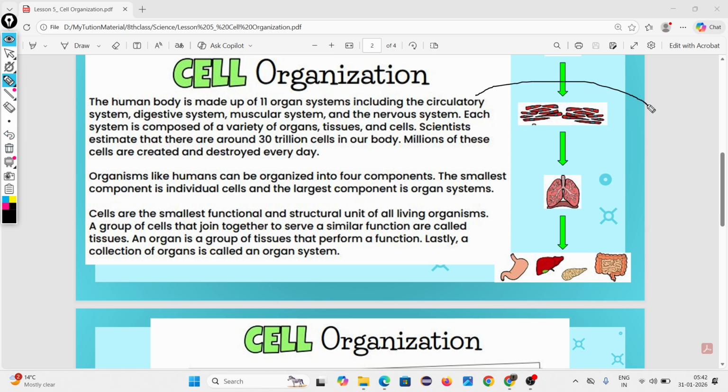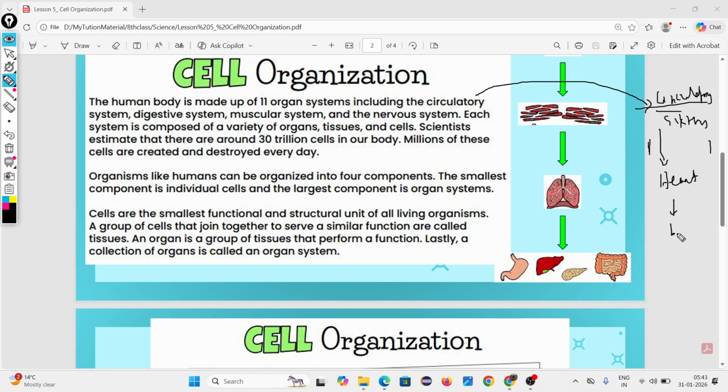So there is another organ system called the circulatory system. What is the meaning of circulatory? Circulation, transportation from one part of the body to another part of the body. The circulatory system is a group of organs, na? In the circulatory system, the heart is the main organ.